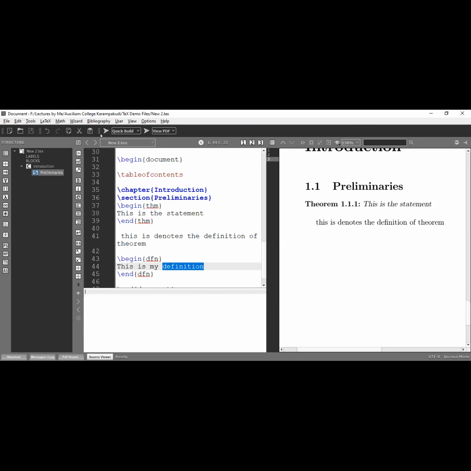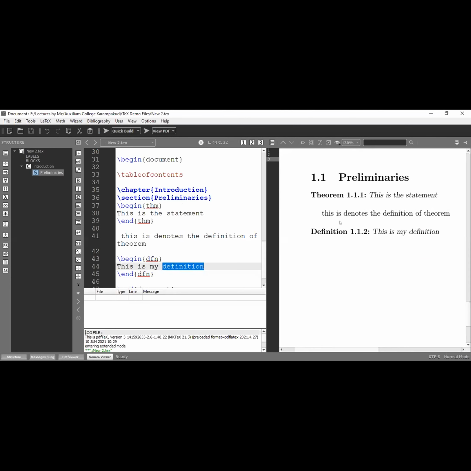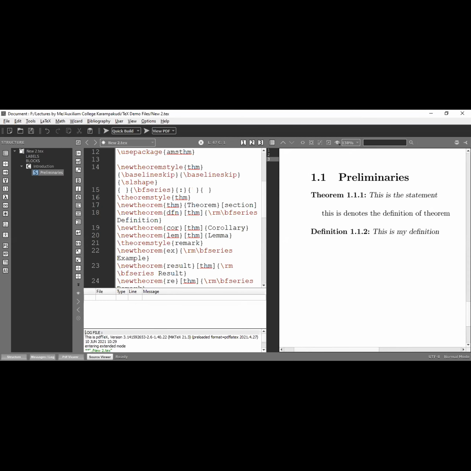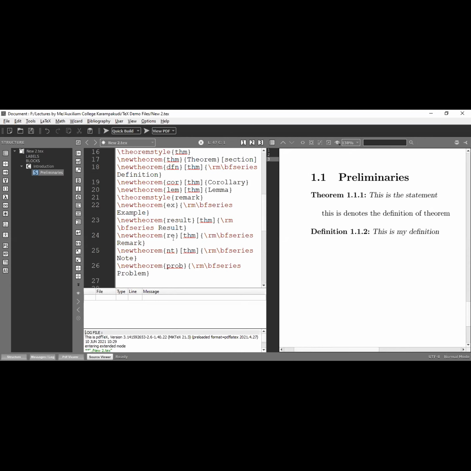Okay, now I am going to run this file, just to see the continuation numbers. 1.1.1 is my theorem. 1.1.2 is my definition. Now I am going to use another few environments: definition, corollary, lemma, remark, and so on.